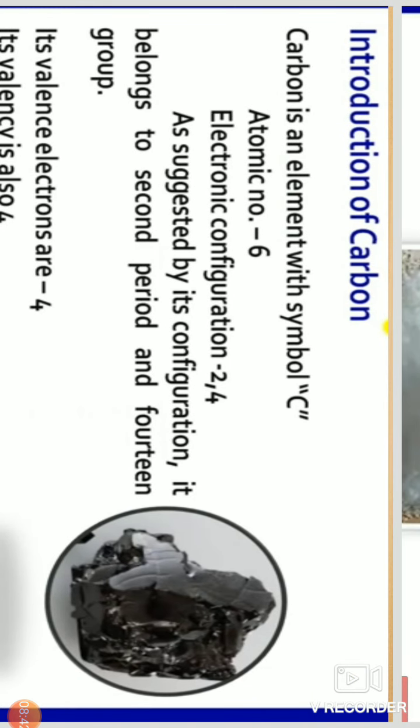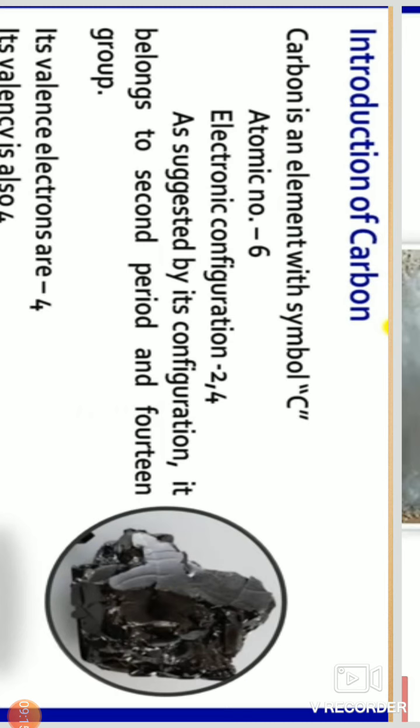Introduction of carbon. Carbon is an element with the symbol capital C. Atomic number is 6. Electronic configuration is 2, 4. The 2 electrons in the s means first shell, and the remaining 4 electrons are in the second shell, that is the p.